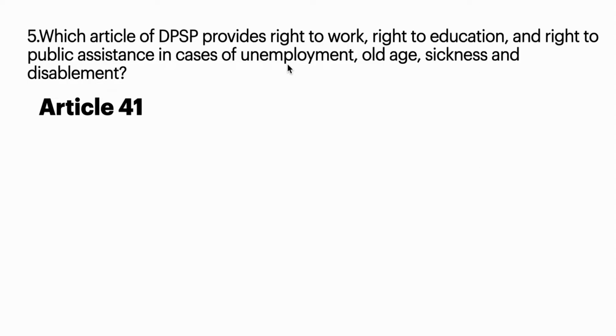For sickness, we can see Pradhan Mantri Arogya Bima Yojana and all those things. These are provided under some schemes. Overall, under Article 41 of Directive Principles of State Policy, right to work, right to education, and right to public assistance in cases of unemployment, old age, sickness and disablement is addressed.